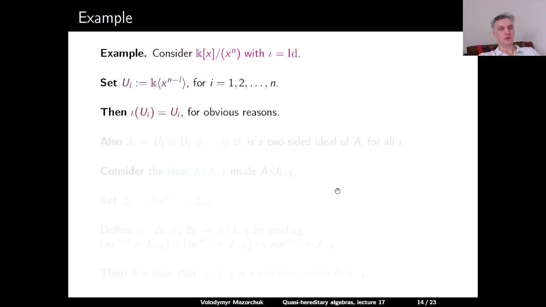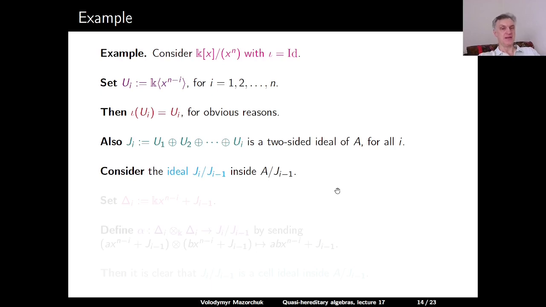Then, of course, iota of U_i is equal to U_i, and if we add up U1, U2 all the way up to U_i, we get a two-sided ideal of A. The ideal J_i modulo J_(i-1) is just the ideal which is generated by x to the power n minus i modulo J_(i-1), and we take as delta_i the whole ideal J_i modulo J_(i-1) inside A modulo J_(i-1).